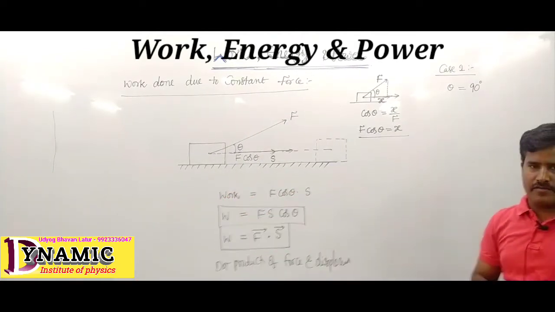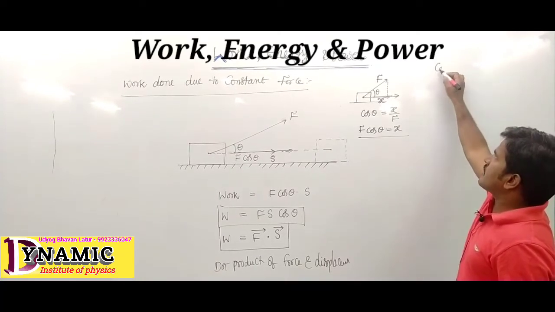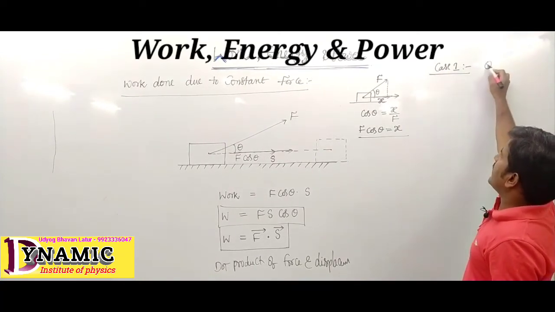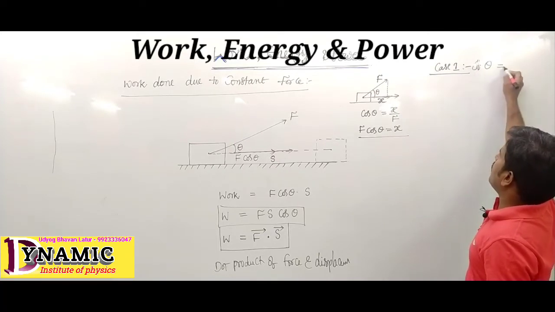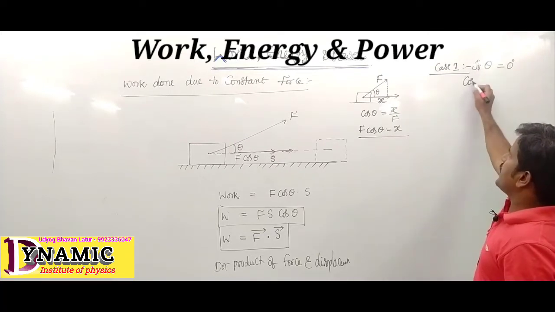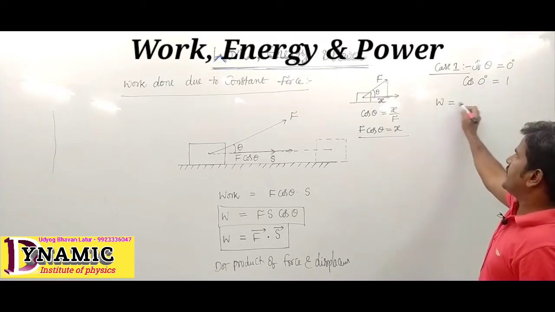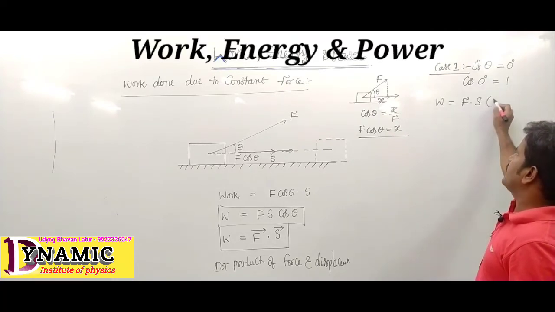Just hold on now. Case 1: if theta becomes 0, then cos 0 has value 1, and work done equals Fs into 1.